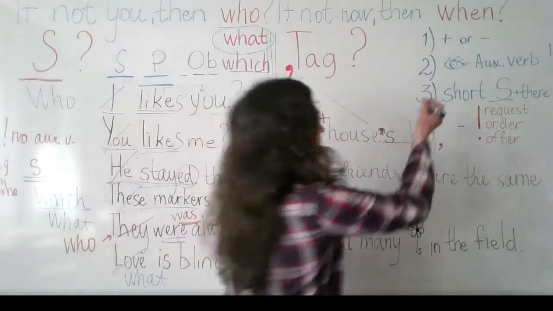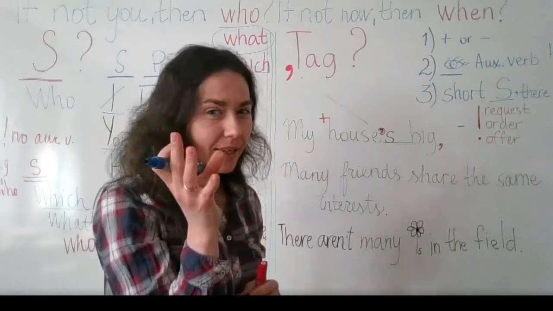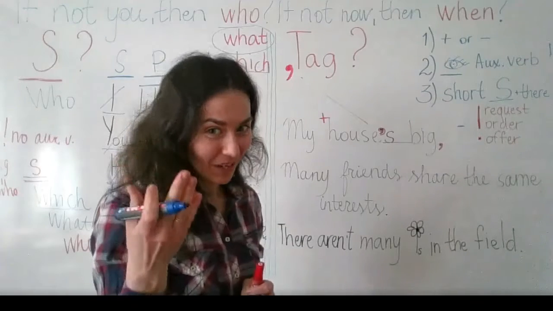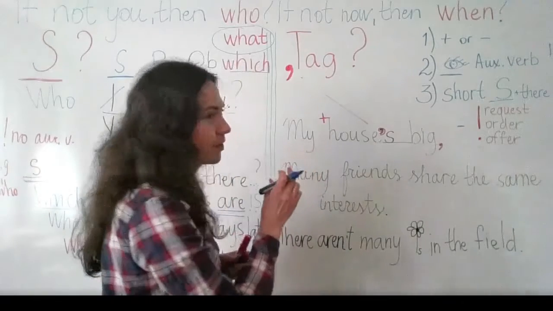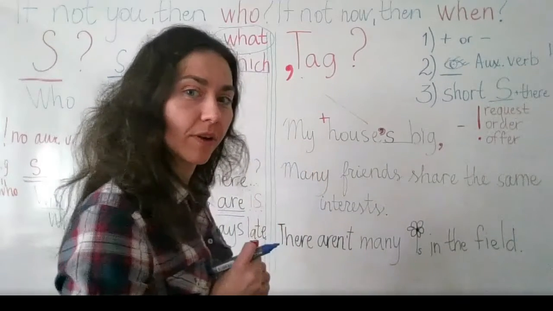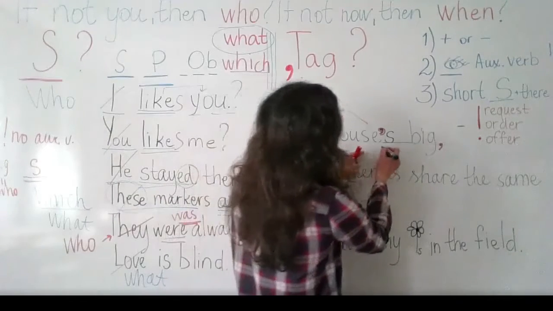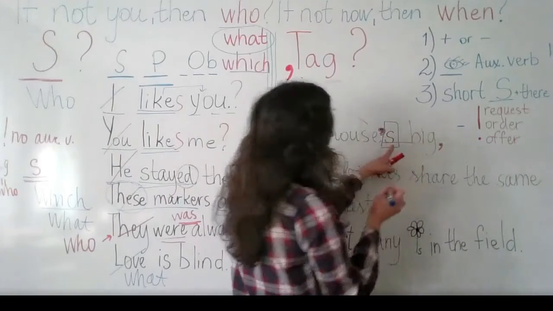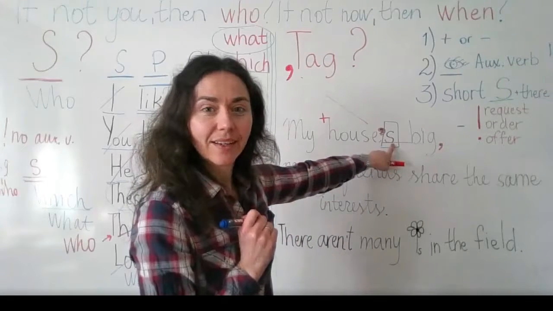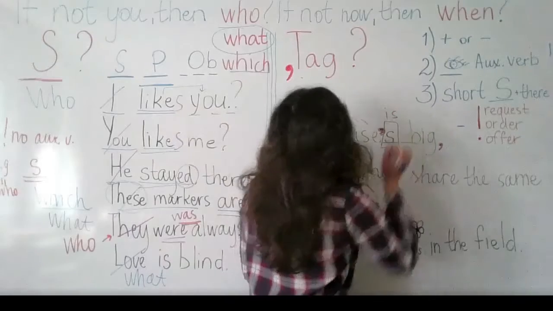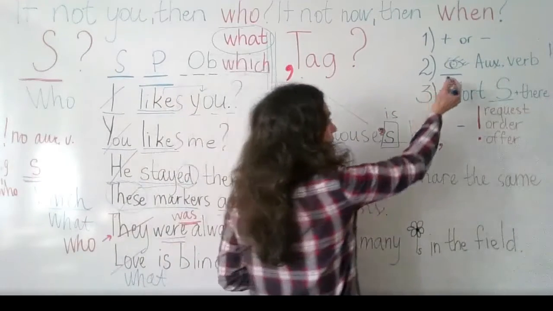Have you noticed something? If you see the forms of some verbs, you can use them. Do you see any form of the verb that we can use as an auxiliary verb? Houses. Yeah, houses. Something's here. You're right. What is the word that is hidden? Is. Is, right. So my house is big. So we know that is is the auxiliary verb. We are going to use it.